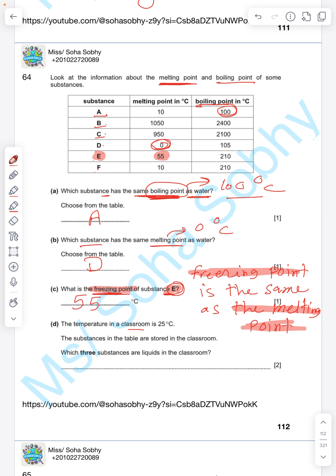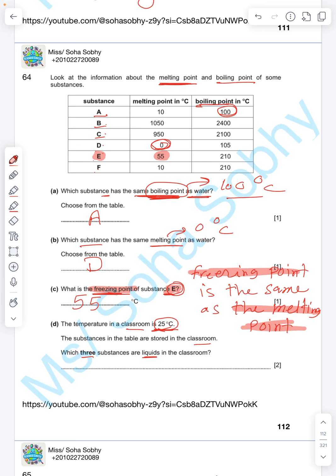The temperature in the classroom is 25. This one is important, and I know it's not easy, but let's do it step by step. The room temperature is 25. The substances in the table are stored at this room temperature. Which three substances are liquids in the classroom?